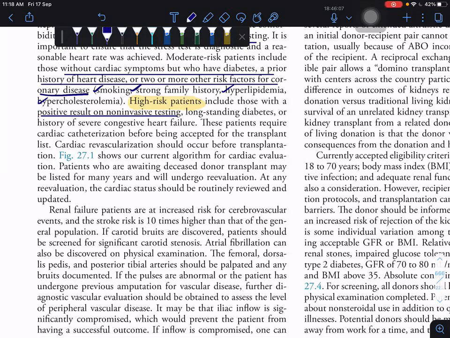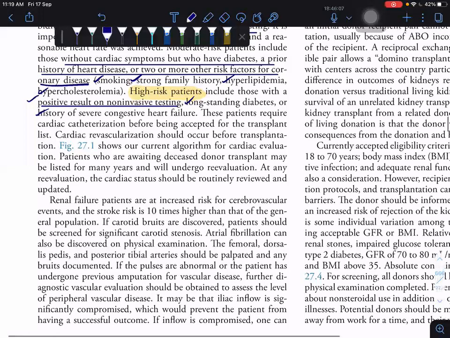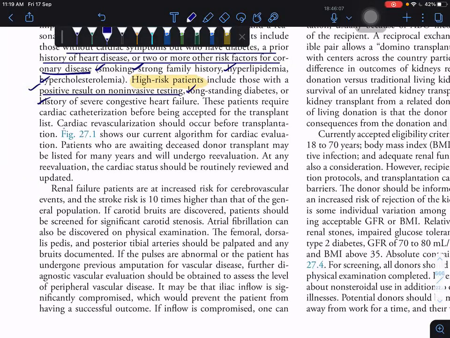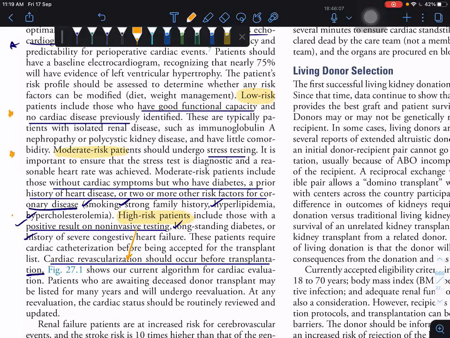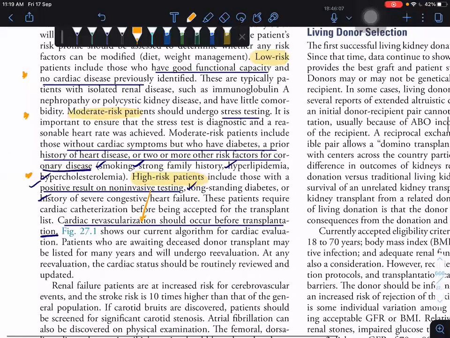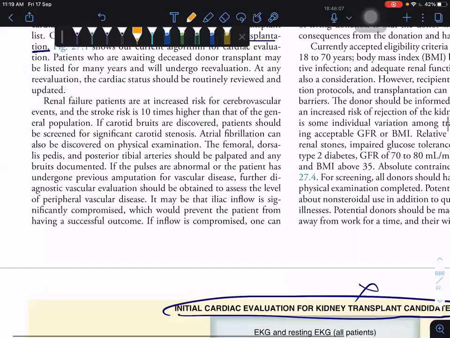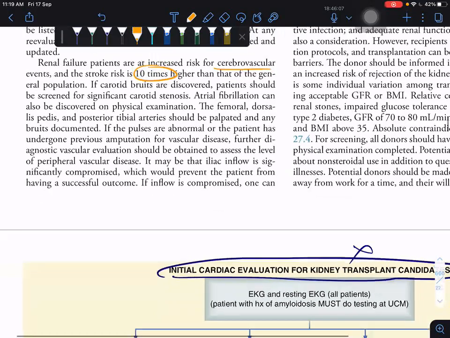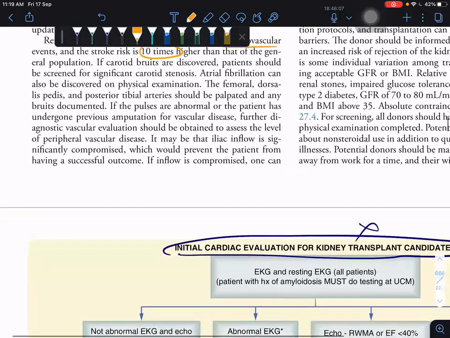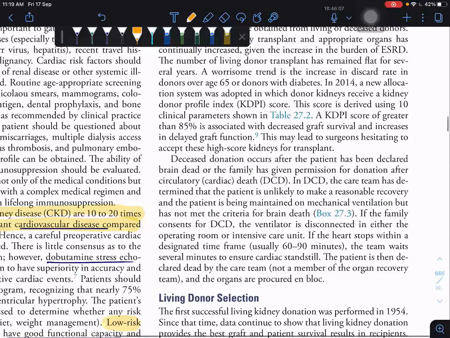They have ongoing cardiac disease, long-standing diabetes, and severe congestive cardiac failure. When a high risk patient comes, cardiac revascularization should be done. You treat the cardiac problem first, before transplantation. That is a key point here. So you have to know low, moderate, and high risk. The patient is also at 10 times higher risk for cerebrovascular disease and vascular diseases. Prior to transplantation, you have to correct the vascular disease also.